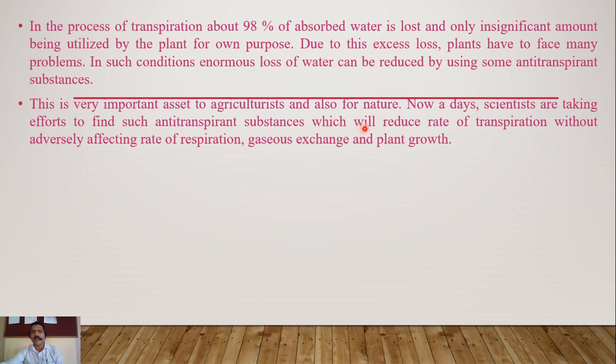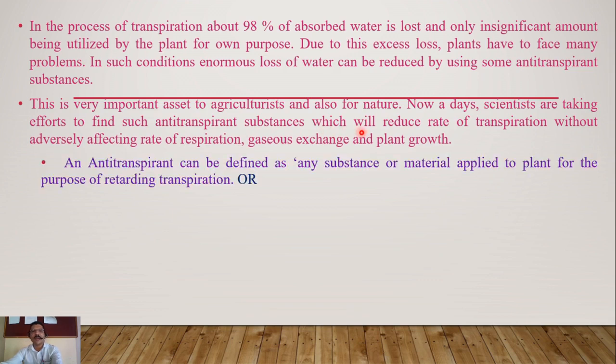By using them, only the rate of transpiration will be reduced, and no other metabolic activities of the plant will be affected.